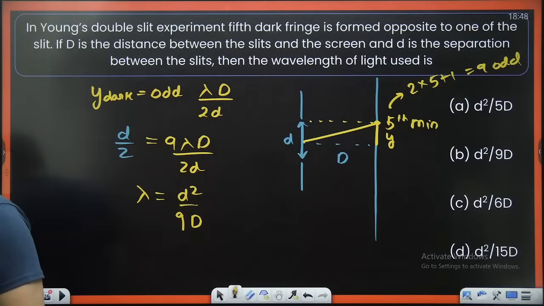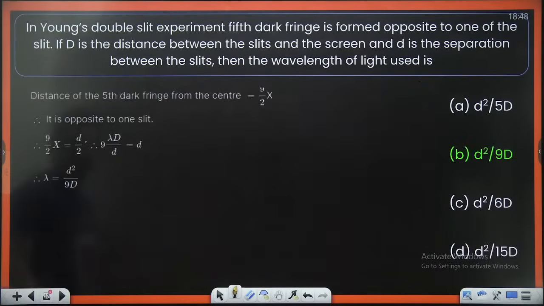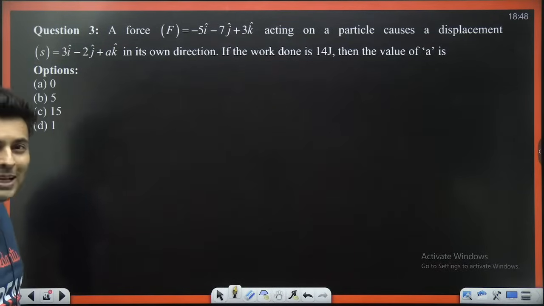All right. Very good. Let's go ahead to the next one coming up on your screen. And here it is. So what does it say? Force is acting on a particle with so much displacement. If the work done is 14, then what is the value of alpha?